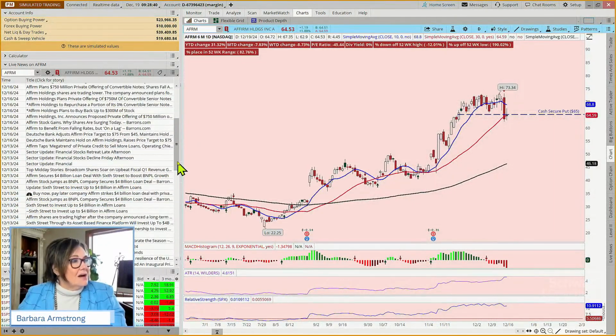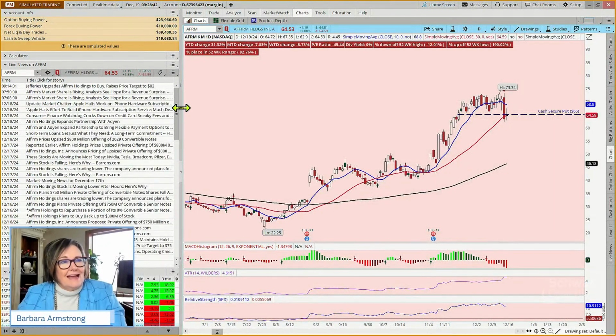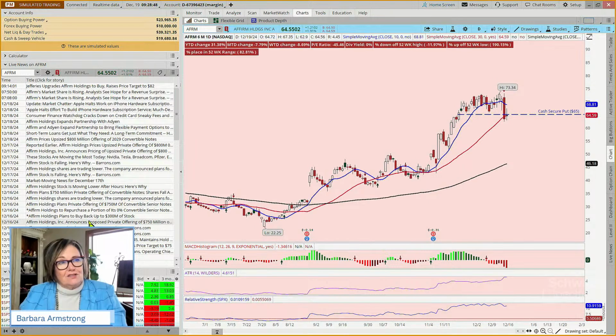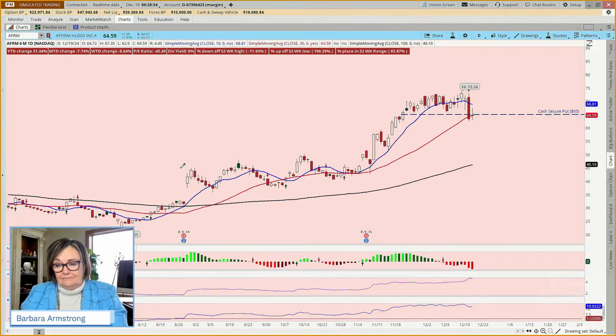So when you kind of come through and look at this, what are the analysts thinking? Well, at least these ones seem to be pretty bullish. I haven't seen any that are lowering price targets. And so that's another thing that you may want to look at.